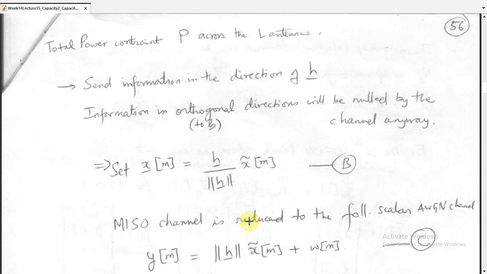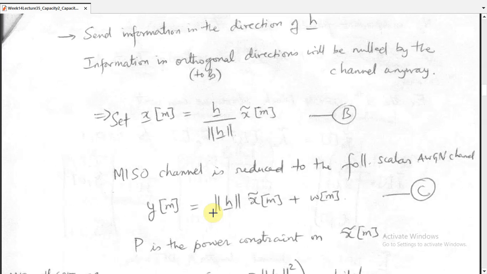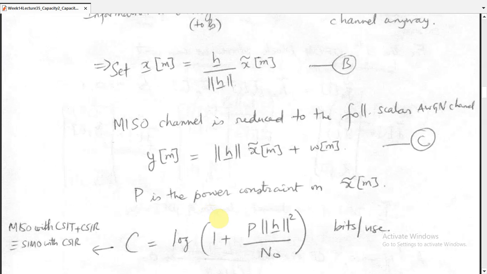Now the total power constraint P across L antennas is given. So what we do is we send information in the direction of h. Information in an orthogonal direction will be nulled by the channel anyway. Orthogonal direction means orthogonal to the h vector. So set x[m] equal to h over norm h times x tilde[m]. This is the actual symbols.